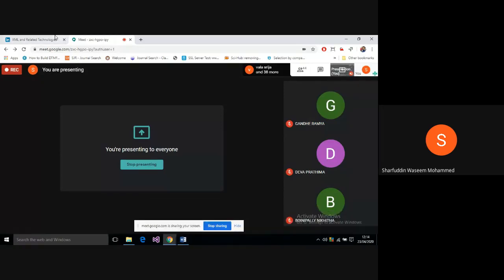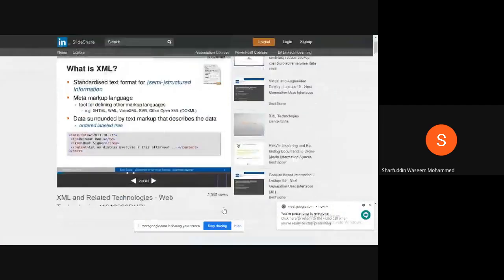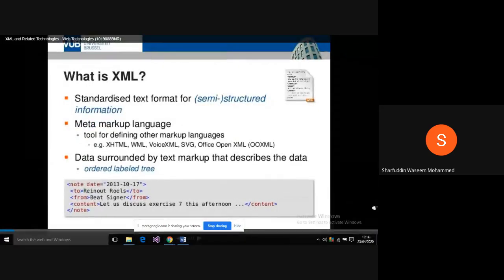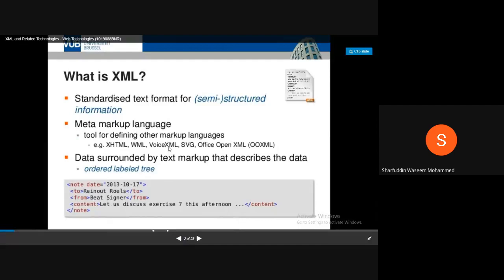Today's topic is XML technology, so let us discuss this. Yesterday we saw what XML is. These things have been covered.